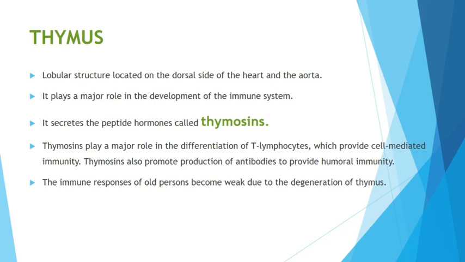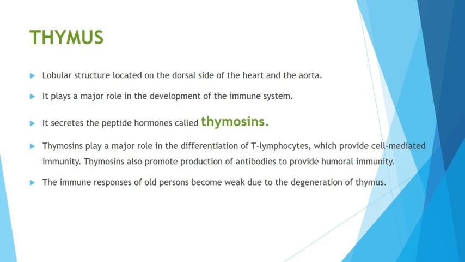So there on the dorsal side, you see a tiny gland called the thymus. The thymus is actually very important for your immune system. You know that T cells mature in the thymus. T lymphocytes secrete hormones called thymosins. So that is differentiation of T lymphocytes. It's very easy actually.